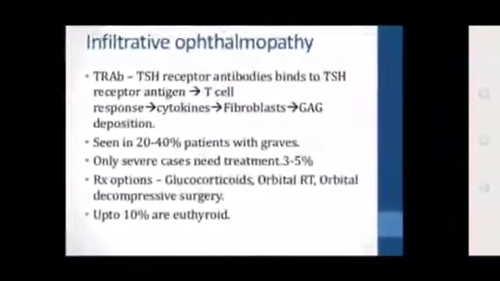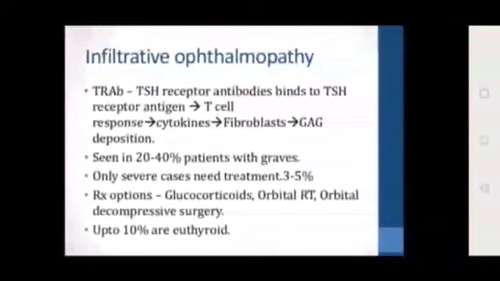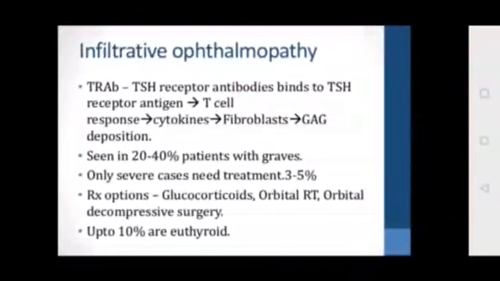Infiltrative ophthalmopathy occurs because the TSH receptor antibodies bind to the TSH receptor antigen, which leads to a T cell response producing cytokines, followed by fibroblast proliferation and glycosaminoglycan deposition in the retrobulbar region, behind the eyeball, which leads to proptosis.